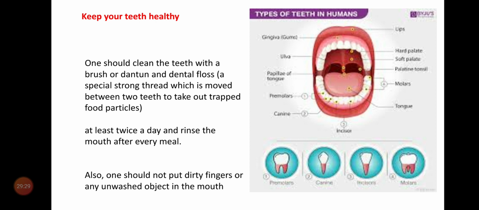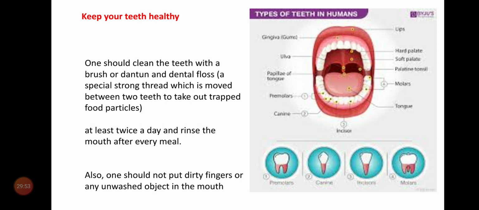These mud particles or bacteria develop in our mouth and they also damage the tooth. That's why it is a bad habit. We never keep our fingers or unwashed objects into the mouth. Okay, children?